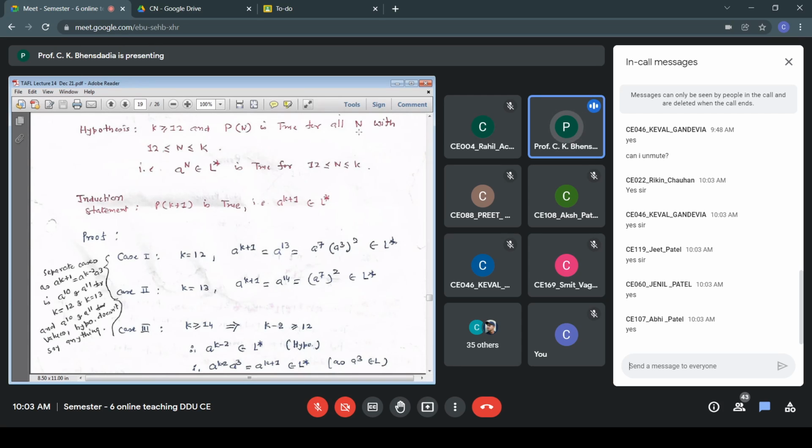Whatever we argue in case 3 is true when this A to the power k minus 2 is at least A to the power 12 as per the hypothesis. A12 onwards, that belongs to L star. For A10 and A11, we can't use the hypothesis for claiming that A to the power 10 and A to the power 11 belong to L star. Therefore, we have to write them as separate cases. Is that clear? Is the explanation clear?